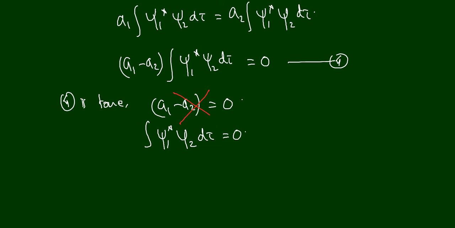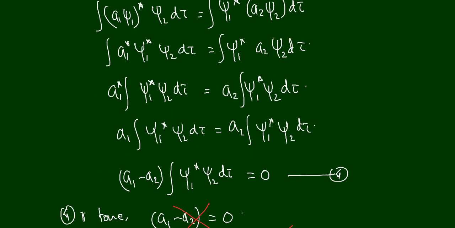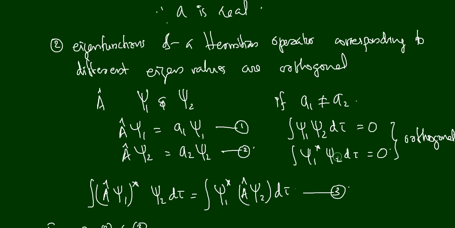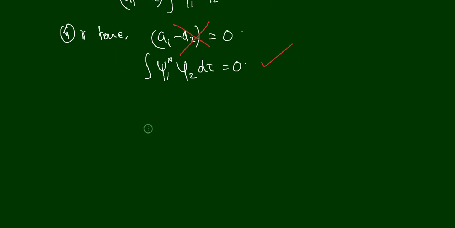Then the correct condition is that the integral of psi 1 star psi 2 d tau is equal to 0. This is the right condition. Okay, what does it mean? We have already said this: the integral of psi 1 star psi 2 d tau being equal to 0 is the condition for orthogonality of psi 1 and psi 2. So from this we can say that psi 1 and psi 2 are orthogonal.